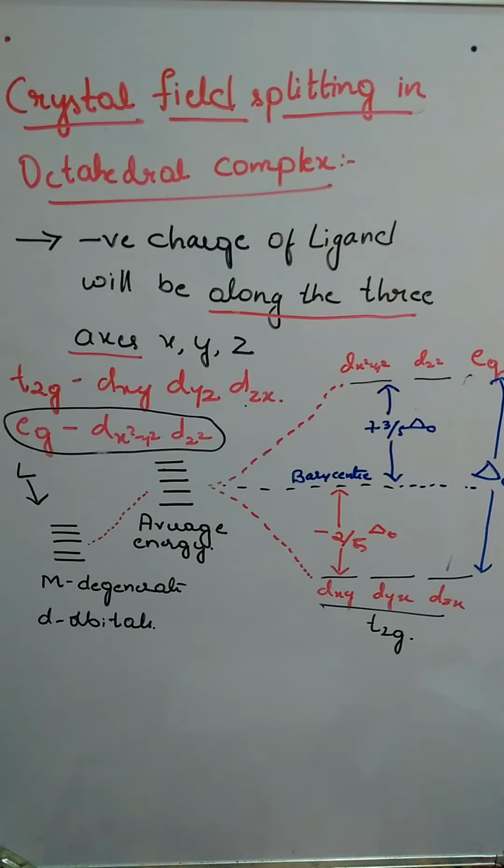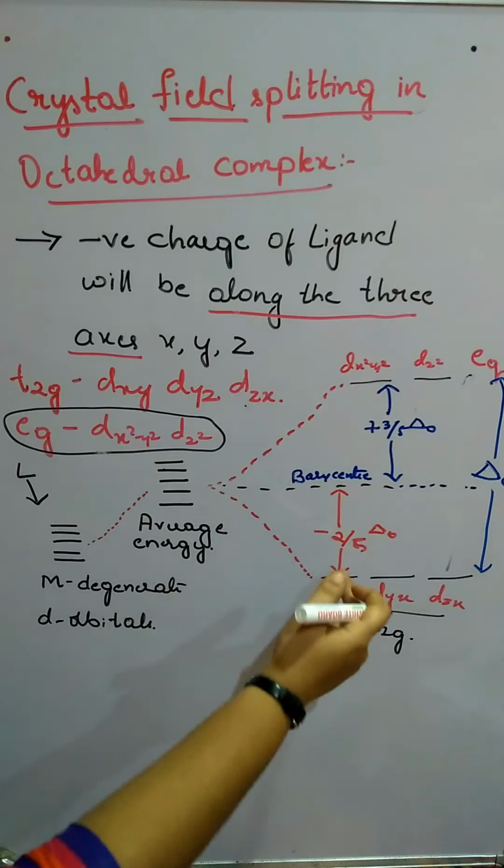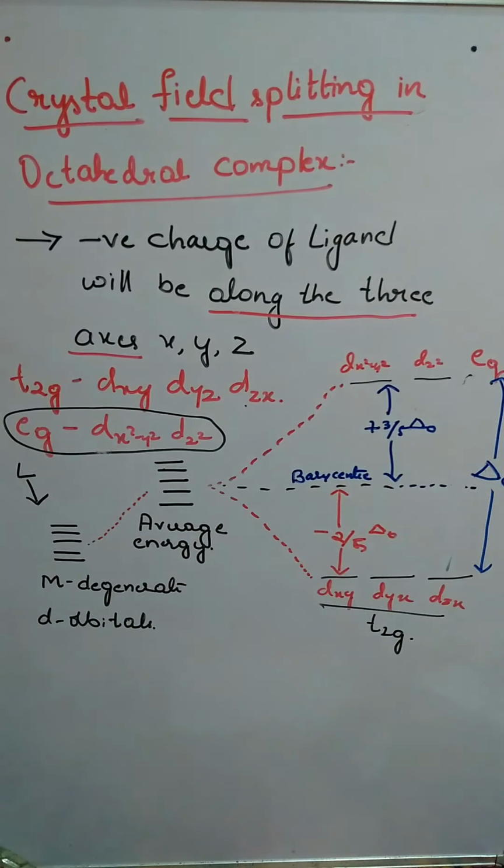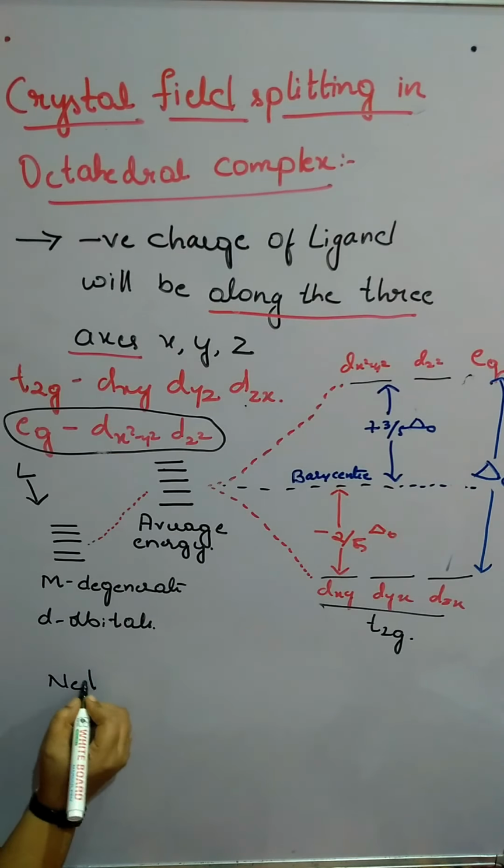The overall thing means we should consider the addition of these two. The addition of these two should lead to 0. That is called the net splitting. Net splitting should give rise to 0.